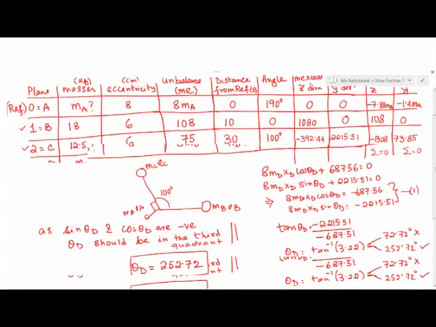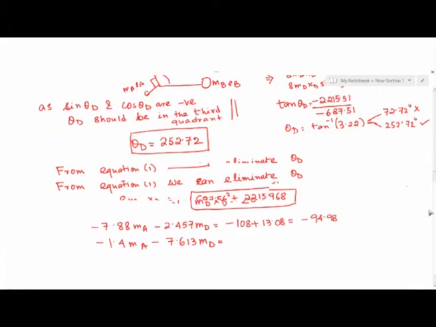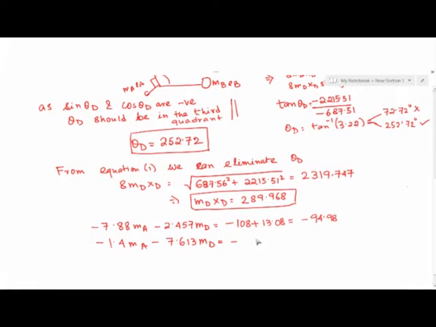So if I take it to the other side of the equality, it will come out as minus 73.85. Now these are the two equations in two variables, namely MA and MD. So you can solve them out and the answer comes out as MA is 9.57 kg and